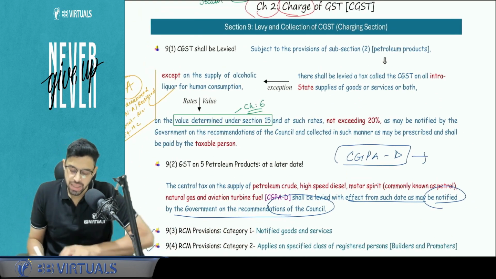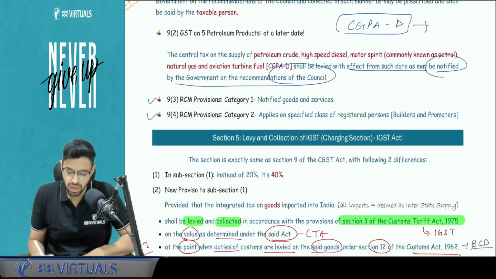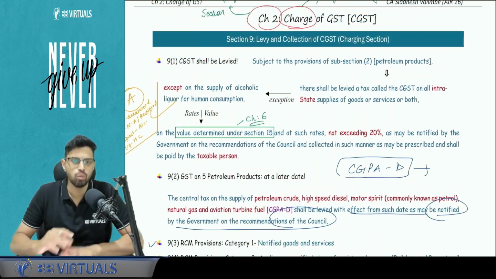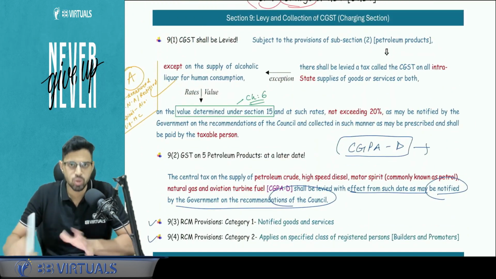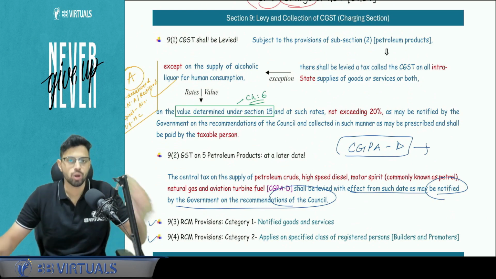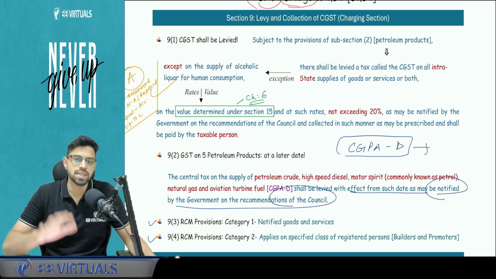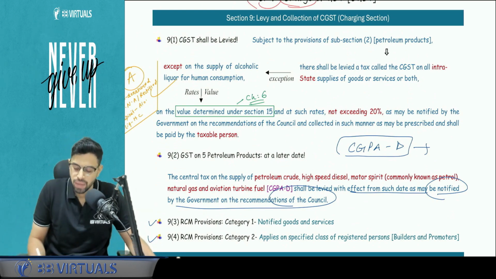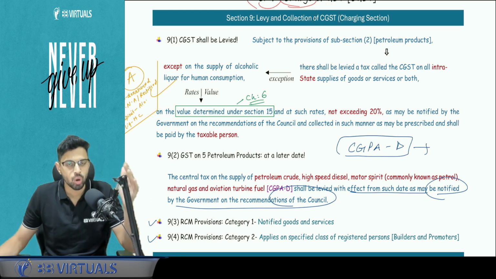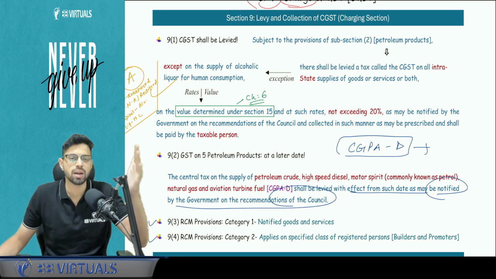So let's start with the charging section. For CGST, it is section number 9. For IGST, it is section number 5. Both sections say almost the same thing. There are some differences when we talk about IGST. So what is the charging section? Section number 9 says that there will be a tax known as CGST on all the intra-state supplies. Now what is intra, what is inter?